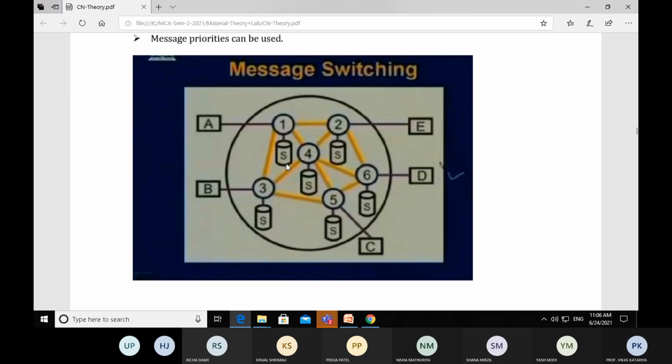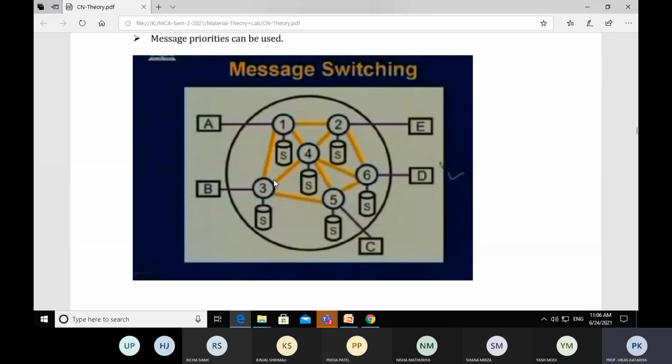Node number 1 does not directly receive the message and transfer it to the next leg. The message gets stored in the storage area. After storing the message, node number 1 decides what should be the next leg. That decision will take some while. That's why the delay occurs.